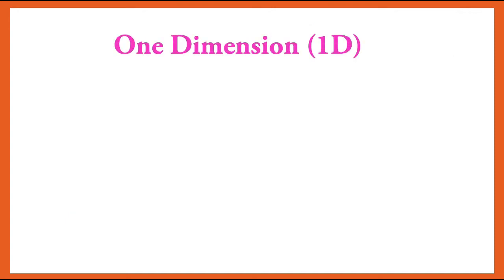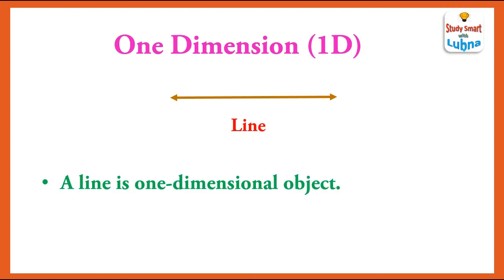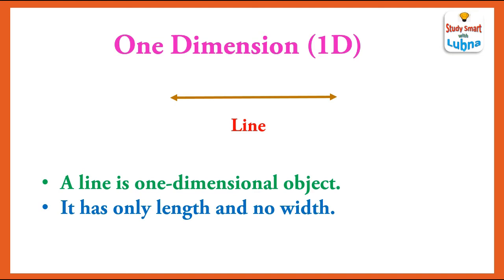1 dimension or 1D. This is an example of a line. A line is an example of one-dimensional object. It has only length and no width.